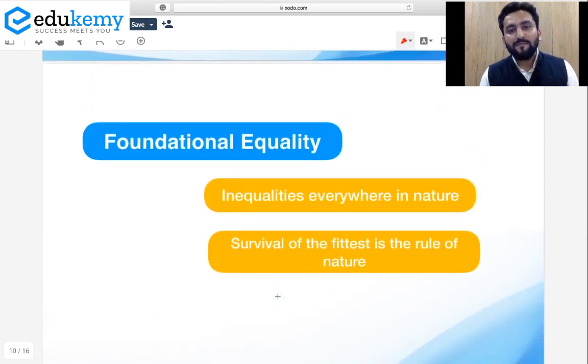So within foundation equality, the other question was, कि you say that we are children of one God. We are all children of this nature. And that is why we all are equal. But if we look at nature, nature itself resembles inequality. There are some areas which are deficient in resources, don't have drinking water, vegetation, and there are areas where there is prosperity in terms of natural resources. So nature itself shows inequality. Then how can we say that we can learn equality from nature? No, you cannot learn equality from nature. Just look at inequalities,